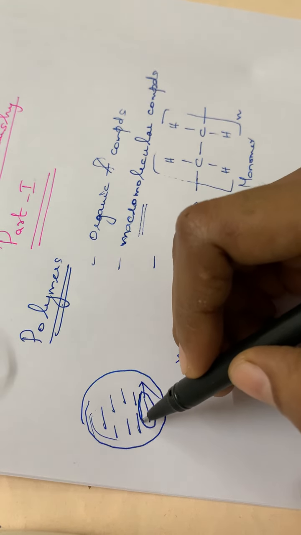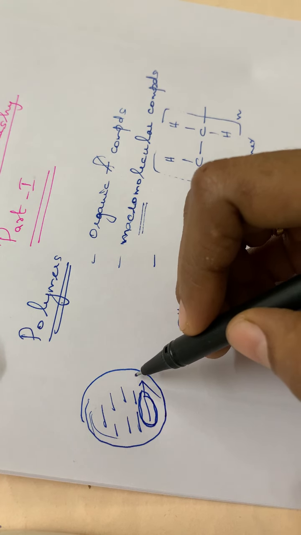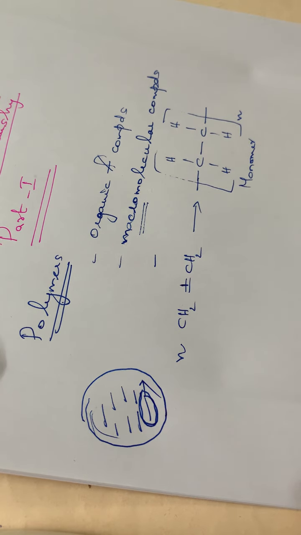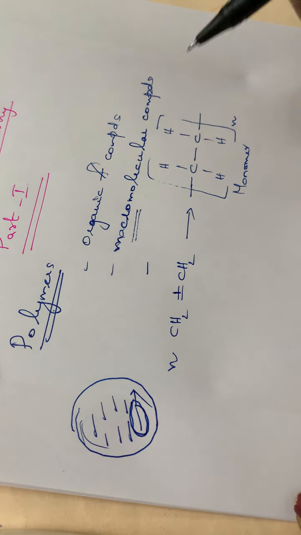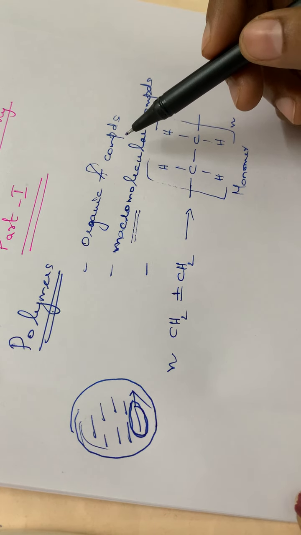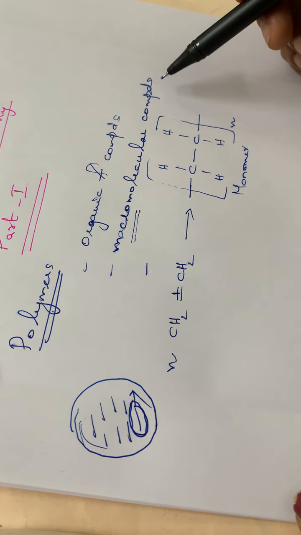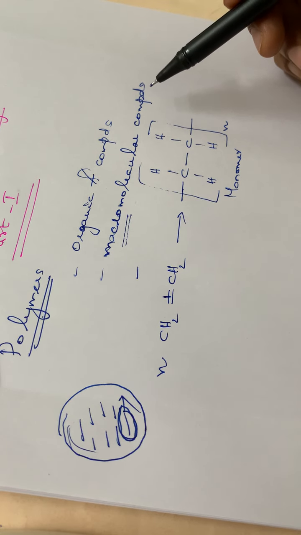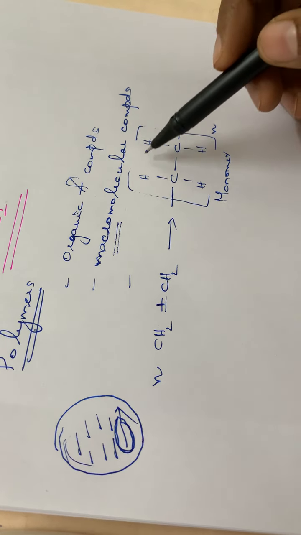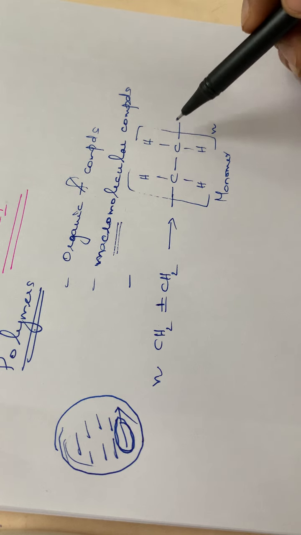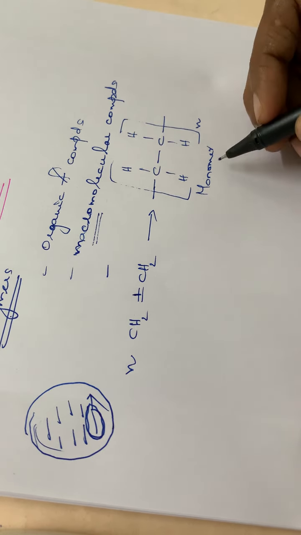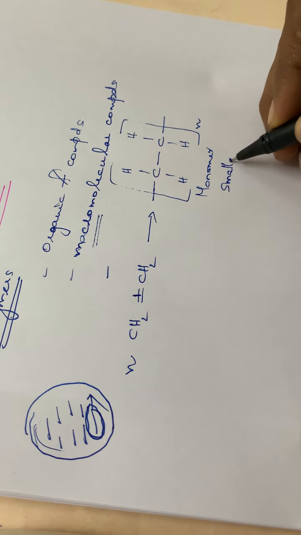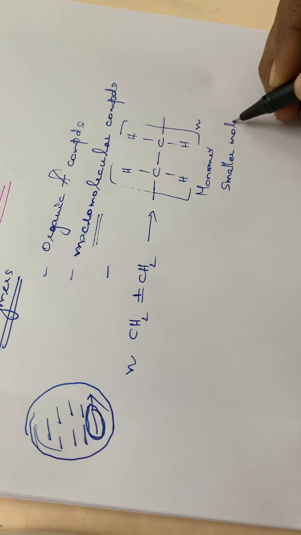Just like that, each brick is called a monomer unit, and altogether we can call it a polymer. So this is a simple definition for polymers. Polymers are macromolecular organic compounds linked together by a large number of smaller molecules, and these smaller molecules we can call a monomer.